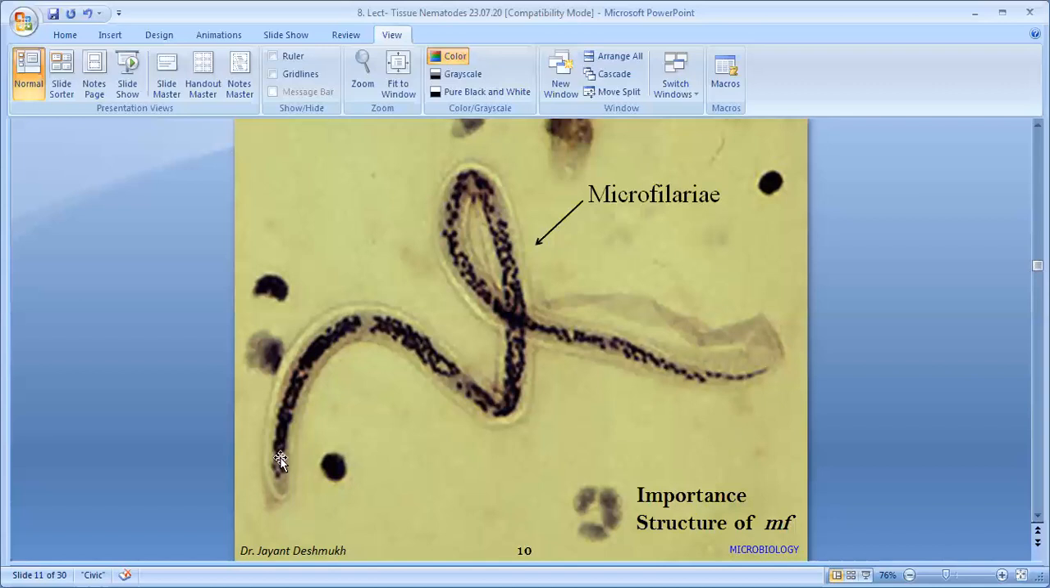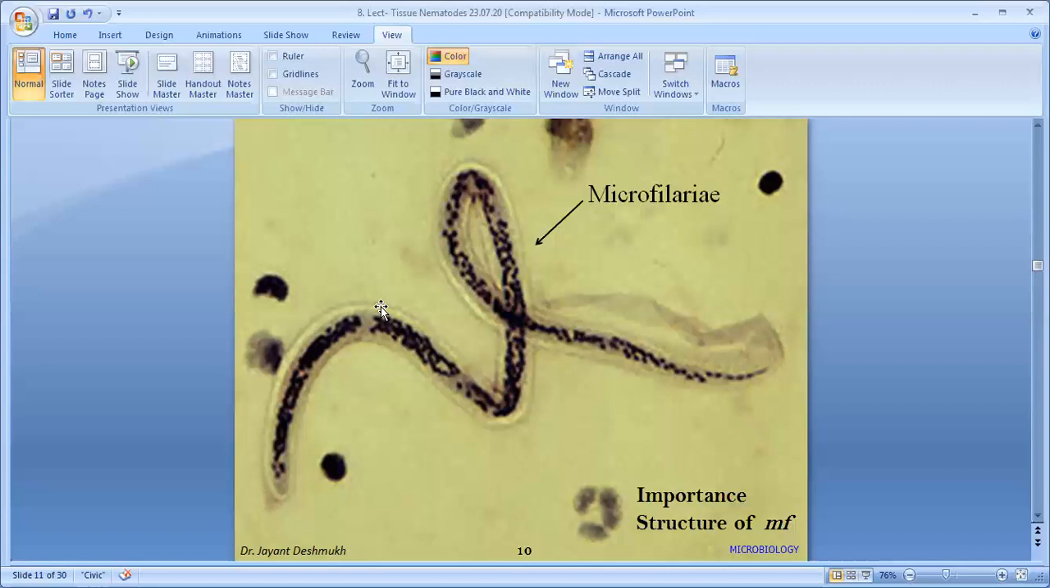This is the anterior end, the head, the cephalic space, and this is the tail. In the tail, nuclei are absent: that is Wuchereria bancrofti. If nuclei are present at only two points in the tail, that is Brugia malayi. If nuclei are present till the end, that is Loa loa. So this is the sheathed microfilaria structure. In short, read the different structures of microfilariae of different filarial worms to differentiate them.